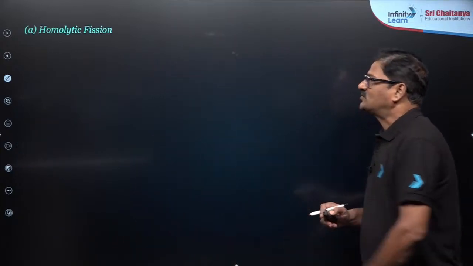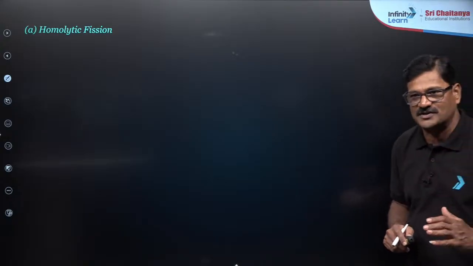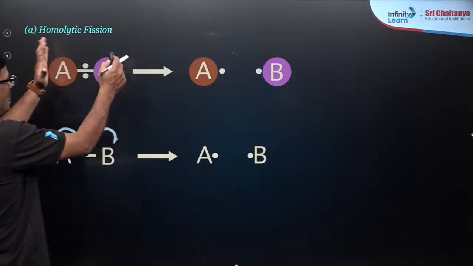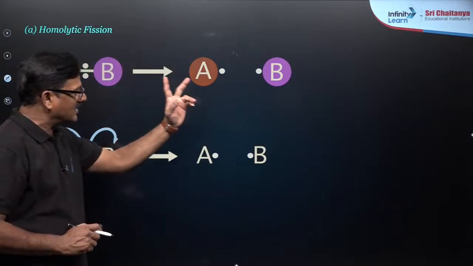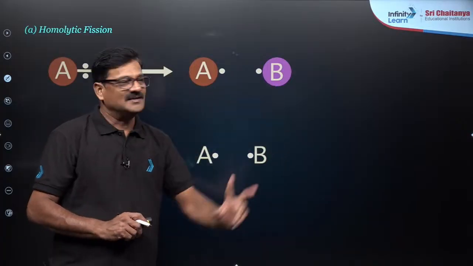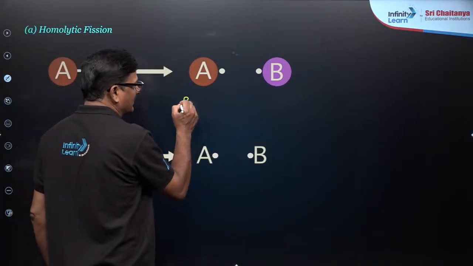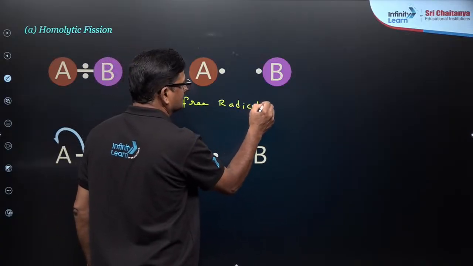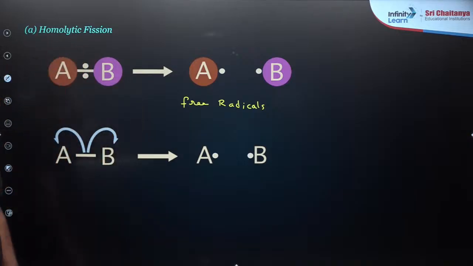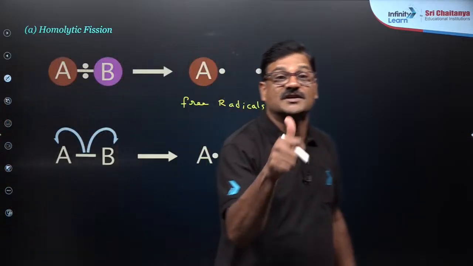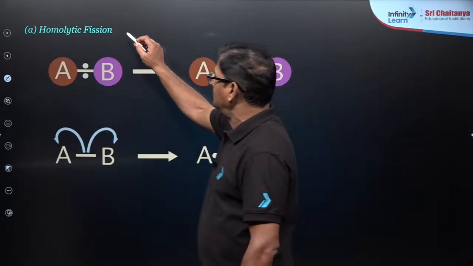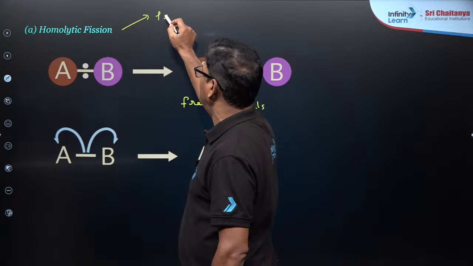Surya Pratap, hello. And you can see various types of homolytic fission. When the bond is exactly broken into half, you are going to get free radicals. So my question is, homolytic fission, in which condition does this take place in organic chemistry? This takes place in the presence of peroxide.